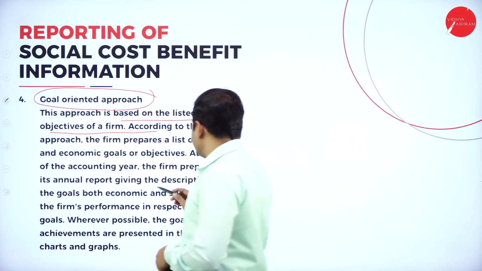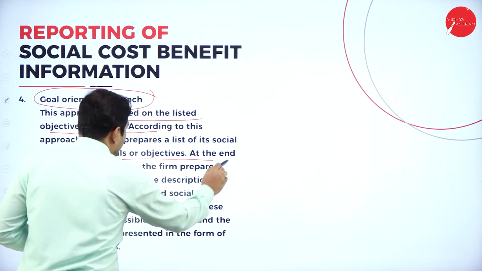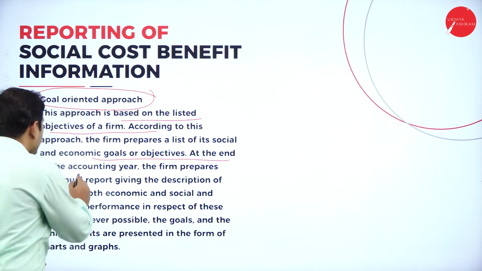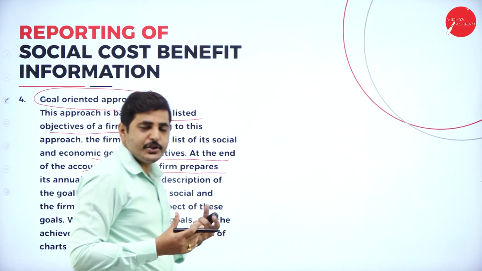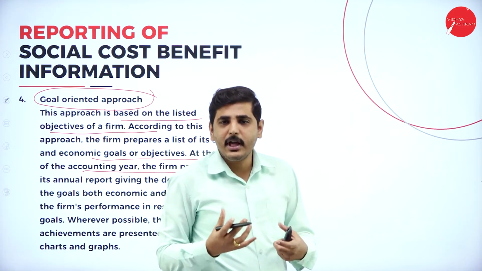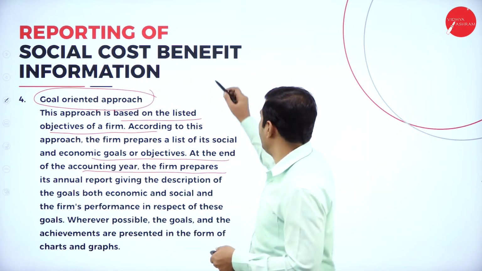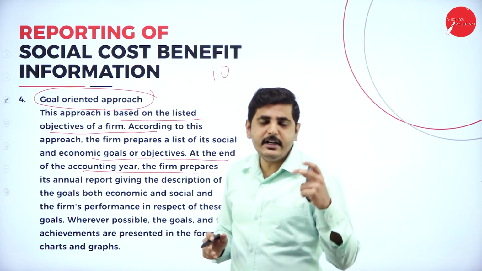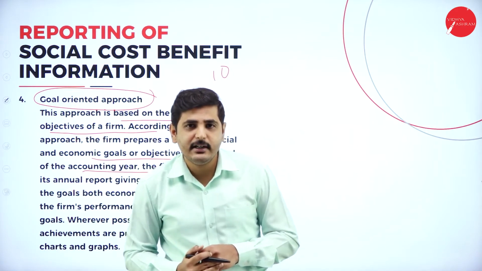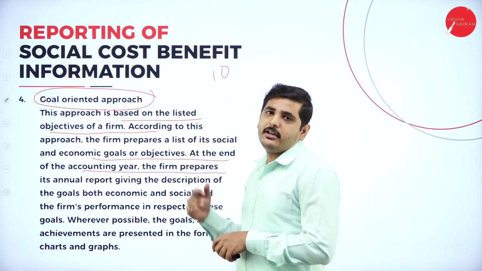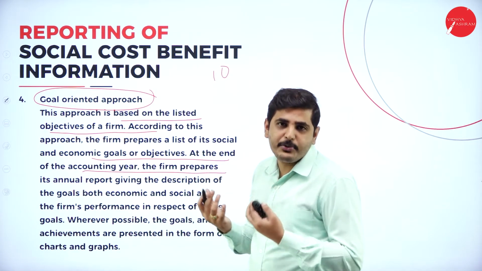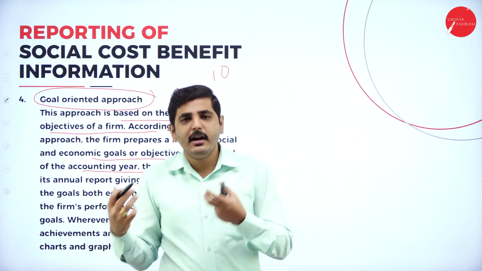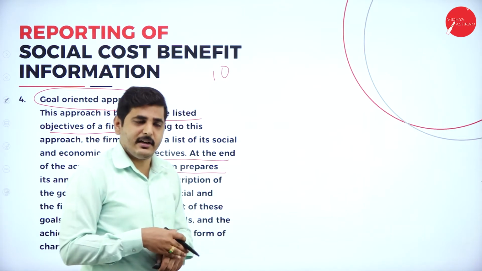Next, we have to set social and economic goals and objectives, and every accounting year, the firm has to prepare its annual report. For example, I have a goal to construct hospitals in every district in 10 years. How much have I achieved in that? So every year we should conduct a social audit to see how much we have achieved. What were our objectives at the beginning of the year, and at the end of the year, how much have we achieved? Next point.